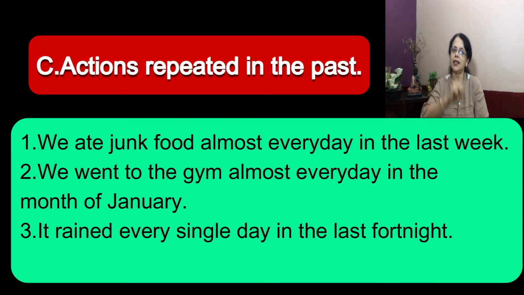So these are the three situations in which we use simple past tense. What is the first situation? Action started in the past, completed in the past. Second, at a specific point of time. Third, actions repeated in the past. Now let's see how to form sentences in simple past tense.